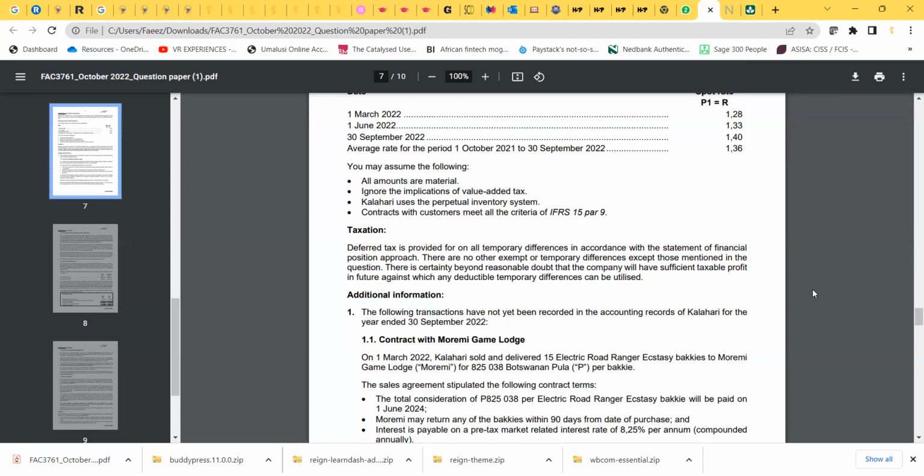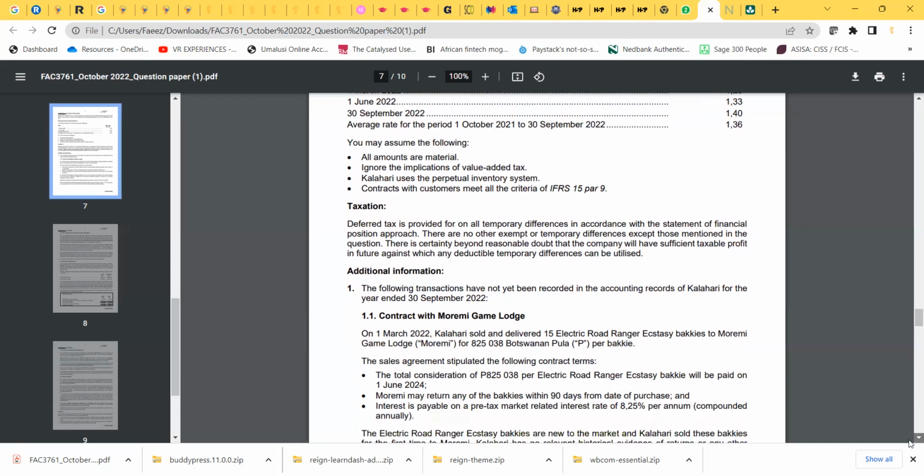If we won't have sufficient taxable income in future periods, then the deferred tax asset will be limited to the deferred tax liability. So that's just important to take note over there. In this case, there's no problem. So whatever deferred tax asset we calculate, if we calculate, can be recognized as an asset. So that's just that part.